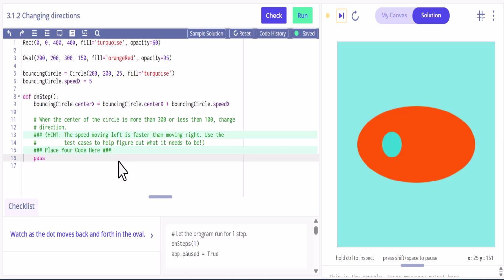All right, welcome back. So this is another Carnegie Mellon activity. This is changing directions. And in our loop here, we are going to make some changes.